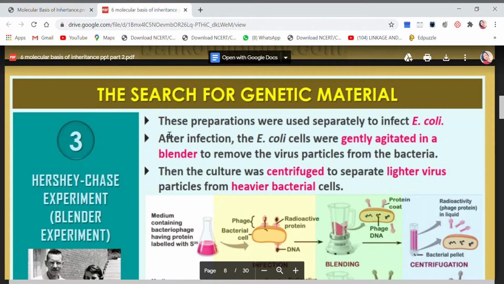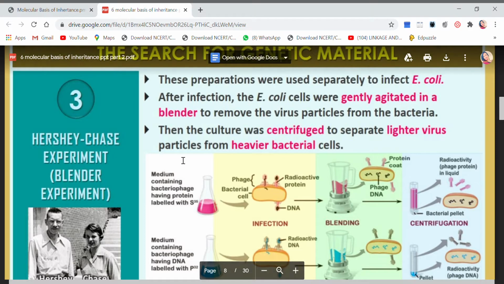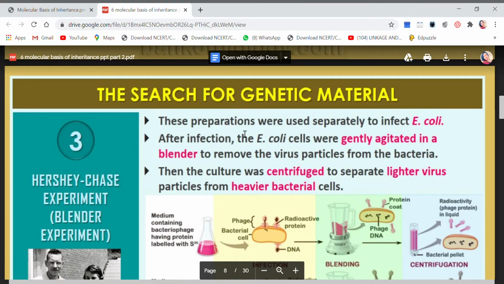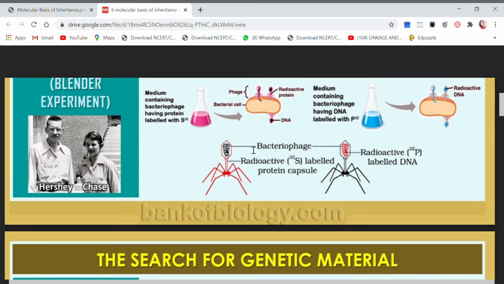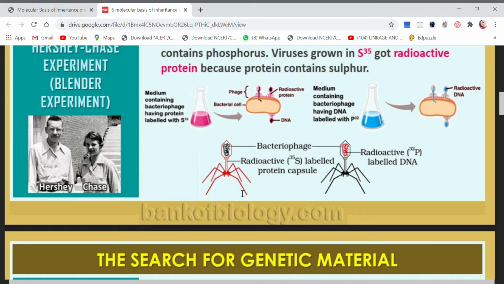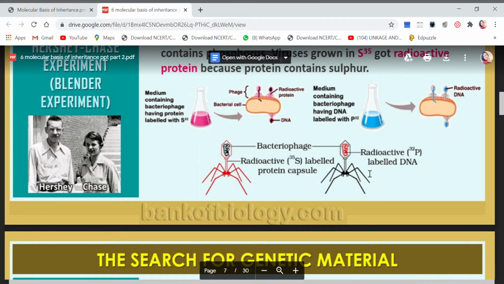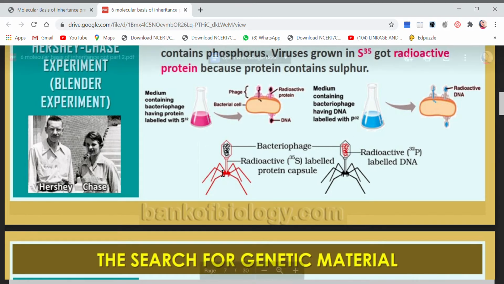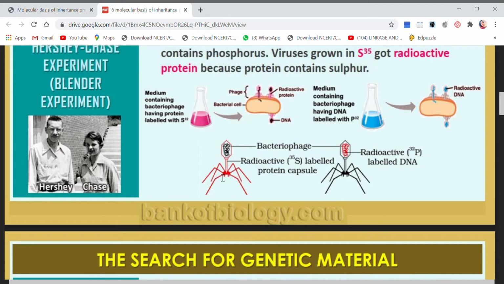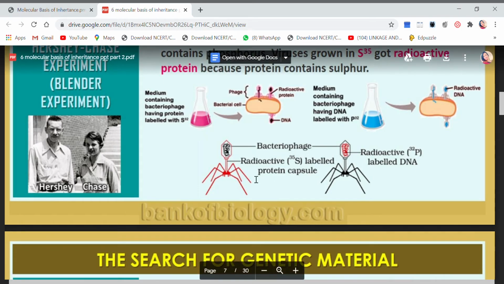Let me show you again. See, why do we call it the blender experiment? You can see here, these preparations were used. Now what have we prepared? We have prepared two types of viruses. One contains radioactive protein and the other contains radioactive DNA. So my viruses are ready now.